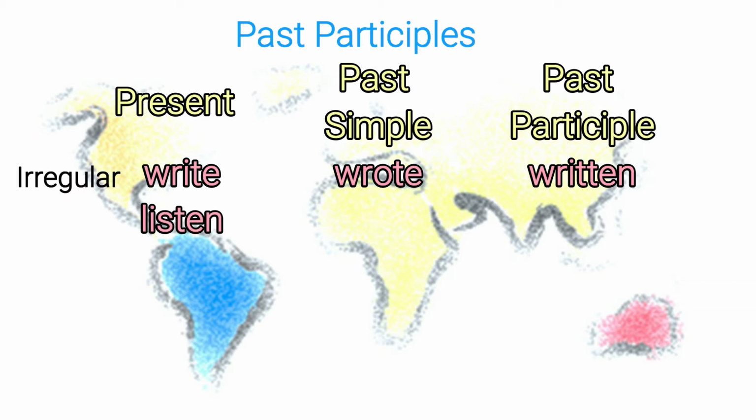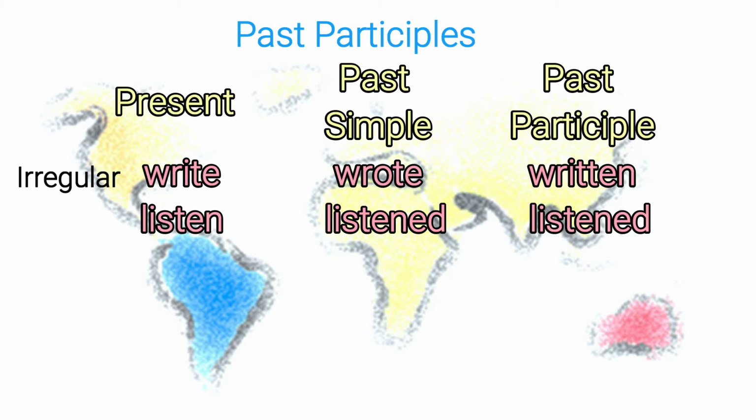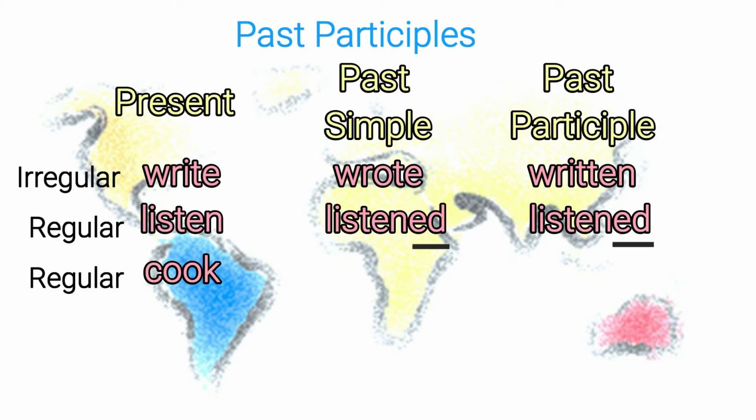Another example, listen is in the present indicative. Yesterday I listened with that ed ending, and I had listened. So the past participle and the past simple here end in that ed conjugation, which makes listen a regular verb. Let's look at another regular verb. Cook is the present indicative. Yesterday I cooked with the ed ending, and I had cooked in my past participle.